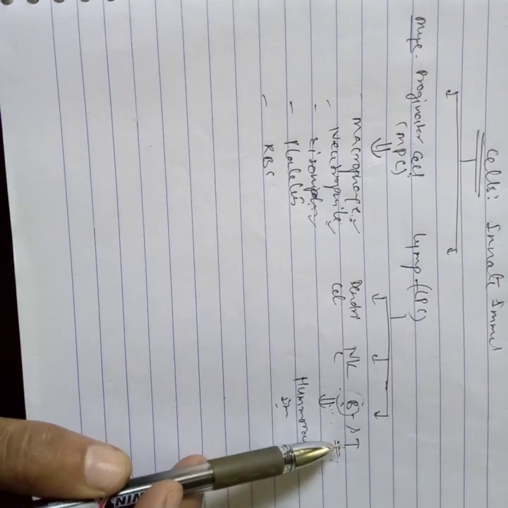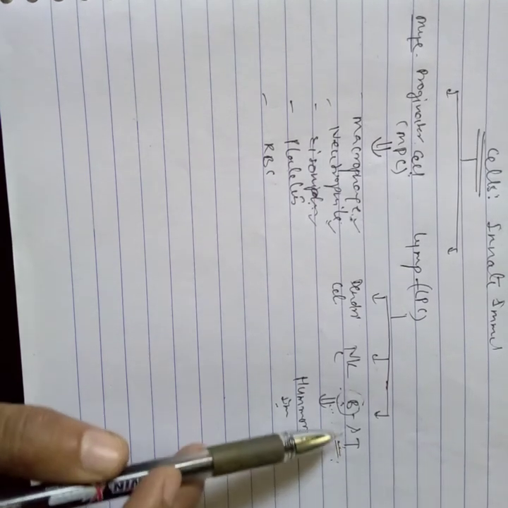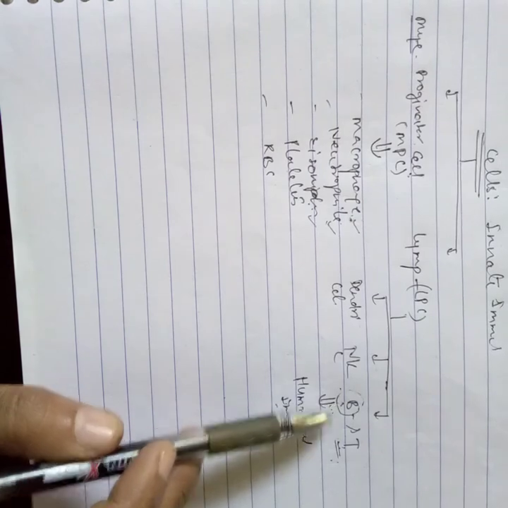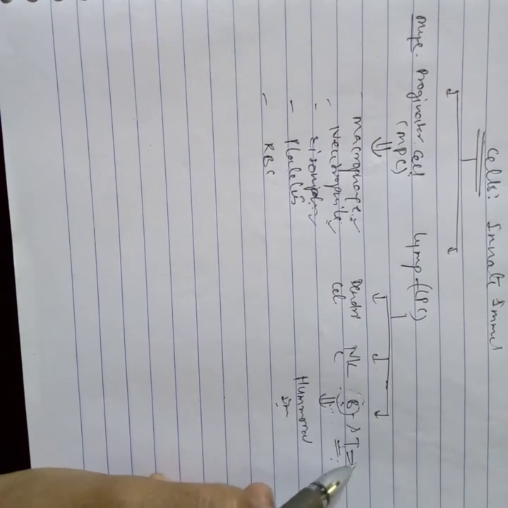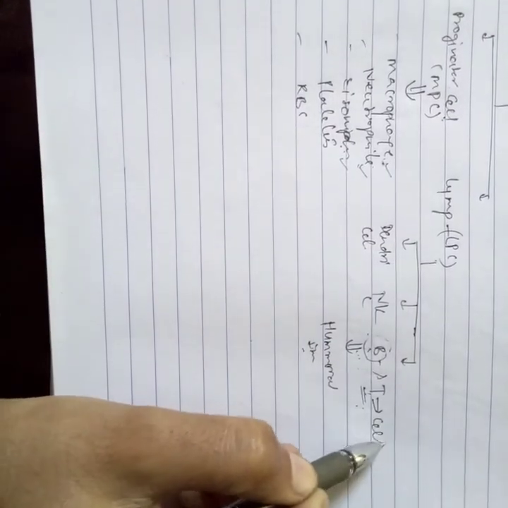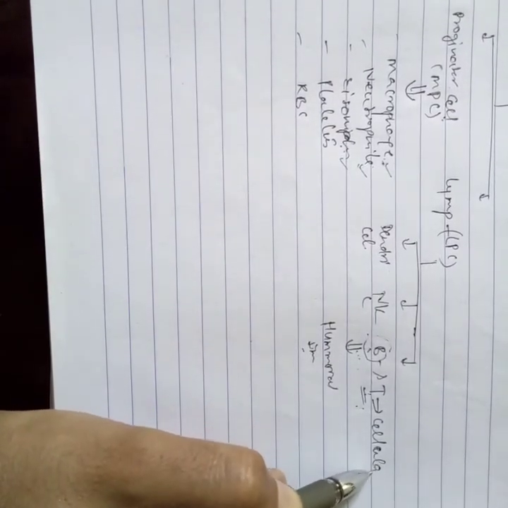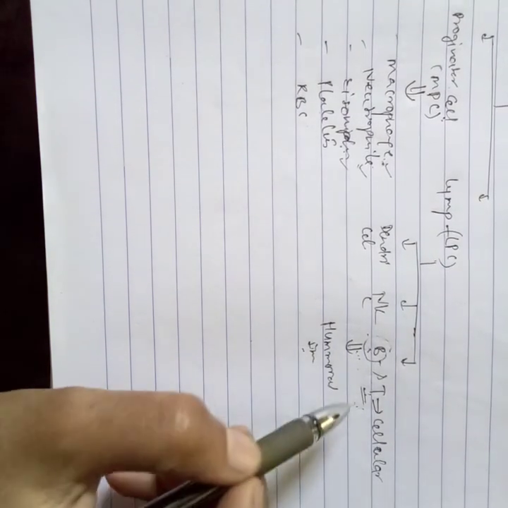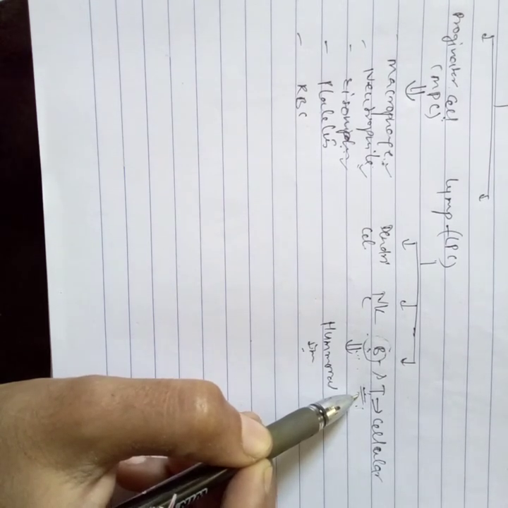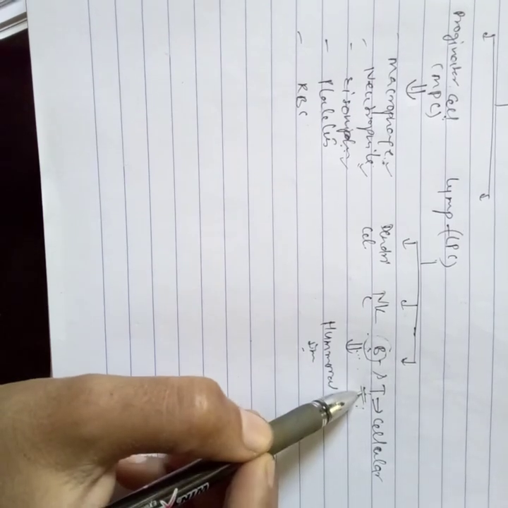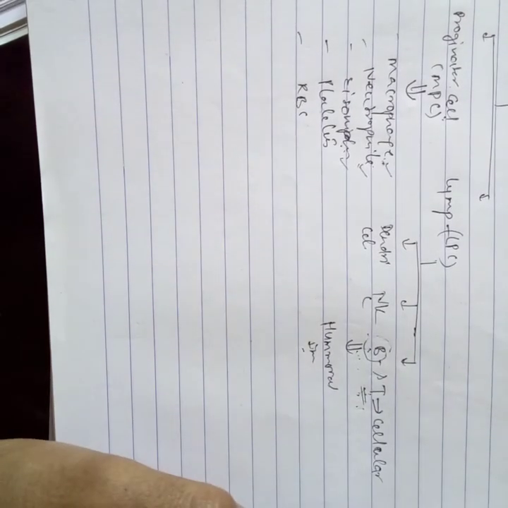T lymphocytes never produce antibodies. That is the difference between B and T lymphocytes. This involves cellular immunity, meaning it kills cells. Clear? And it works against viruses. If viruses invade our body, these T lymphocytes kill those cells which contain the viruses.